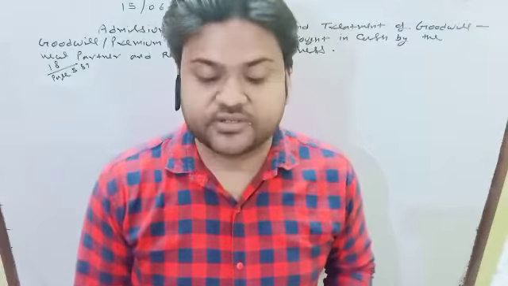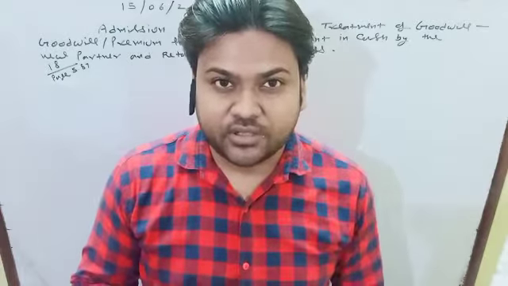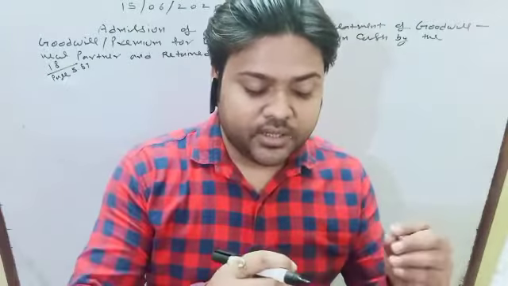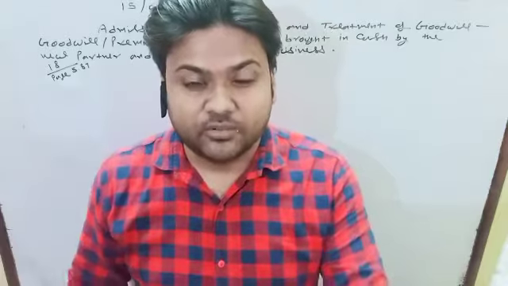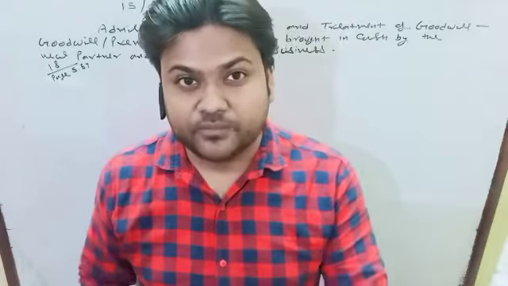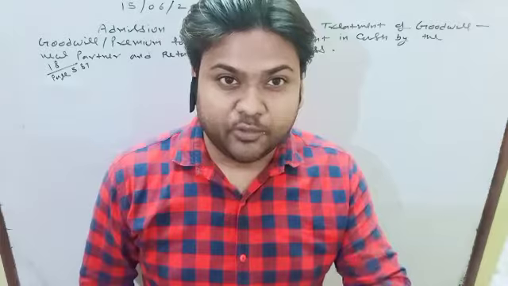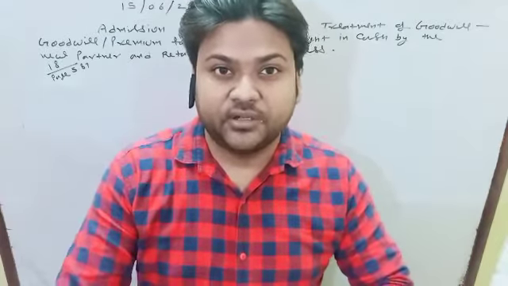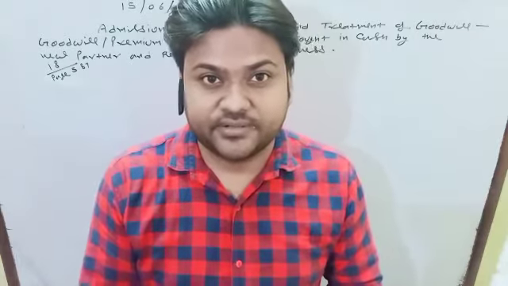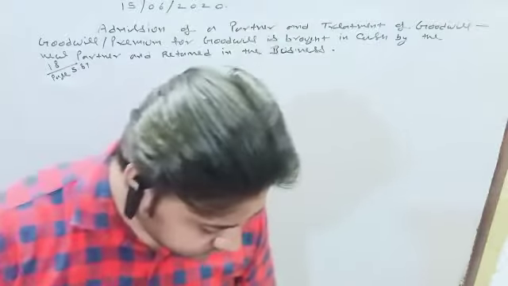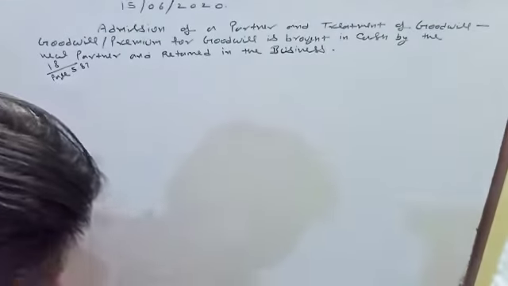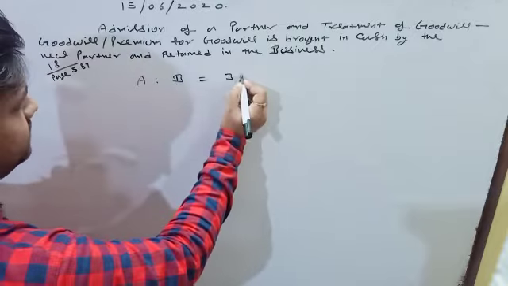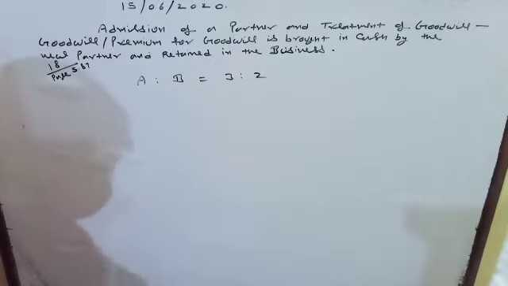Generalize the above transactions. A और B दो पार्टनर थे इस क्वेश्चन में, C एक नया पार्टनर आ गया उस क्वेश्चन में. A अपने हिस्से में से कुछ हिस्सा देगा C को, B अपने हिस्से में से कुछ हिस्सा देगा C को. Now we have to calculate new profit sharing ratio and sacrificing ratio, and after that we have to maintain journal entries. A और B 3:2 में बांटते थे. This is their old profit sharing ratio.